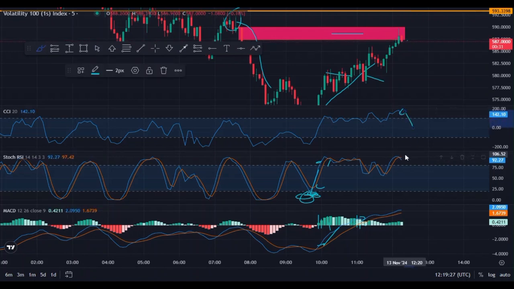Our CCI is showing us down, and then our stochastic is showing us moving down. You can see the blue line. You can see then the MACD is showing us anytime the market will go down. That's why it is showing us those entry points, and then the whole direction of the market will be down.